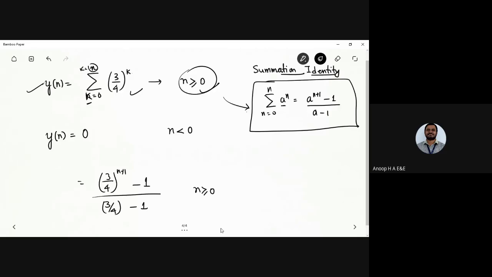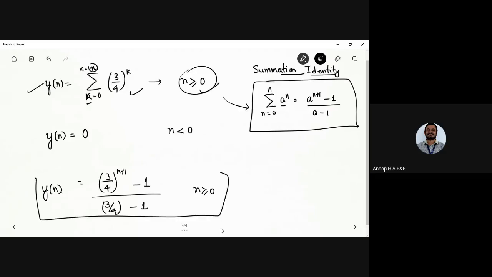So I have two outputs here. One, I obtained with the summation identity. The next one, I equated to 0 for n less than 0. So (3/4) raised to the power n plus 1 minus 1, divided by 3/4 minus 1, gives the output response for a step signal.